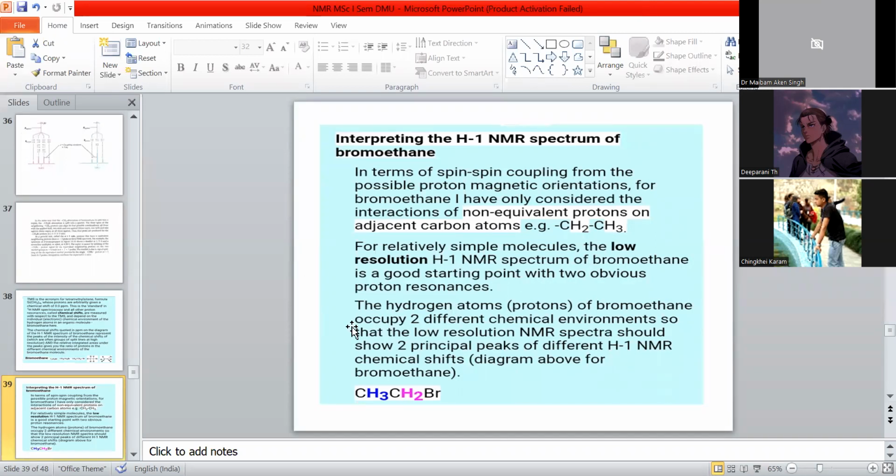So the hydrogen atoms or protons of bromomethane occupy 2 different chemical environments. So a low resolution NMR spectrum should show 2 principal peaks of different chemical shift, as in the diagram above.